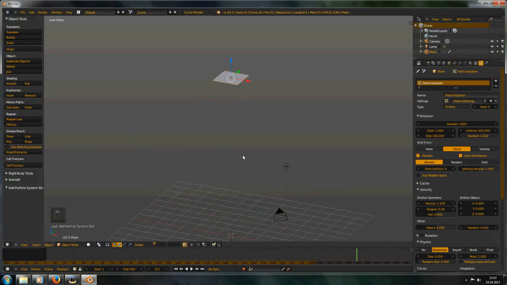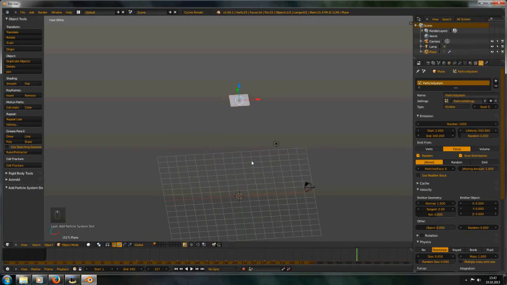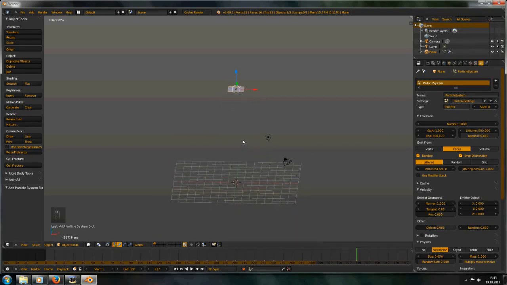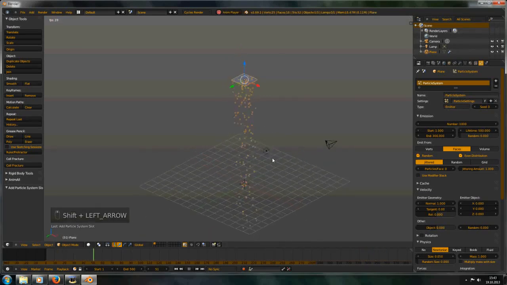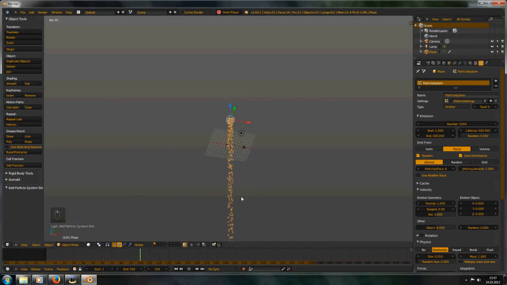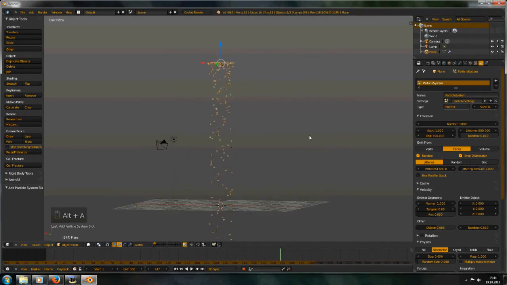So now we set the lifetime to 500, and we can press play and they will fall into the deep ground of Blender, or the space Blender.